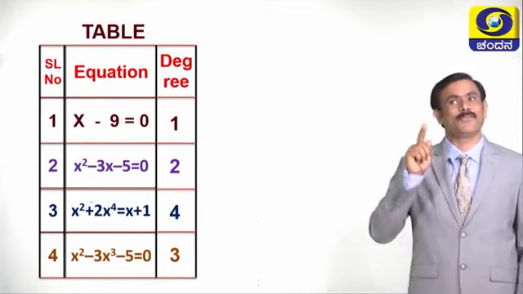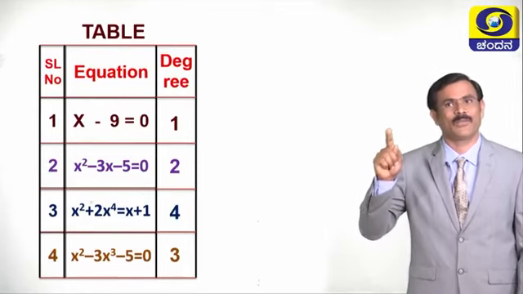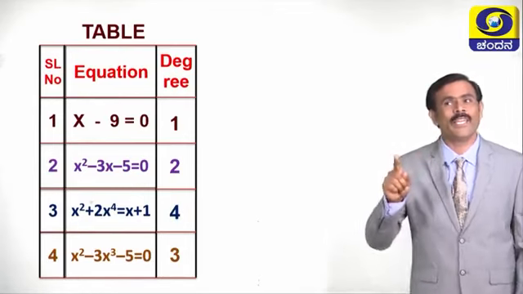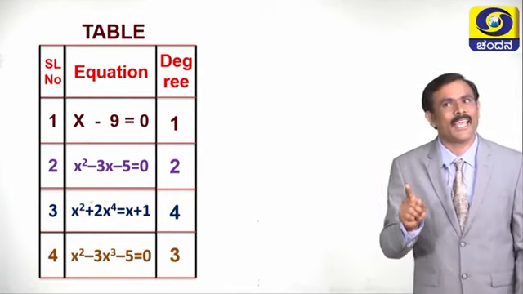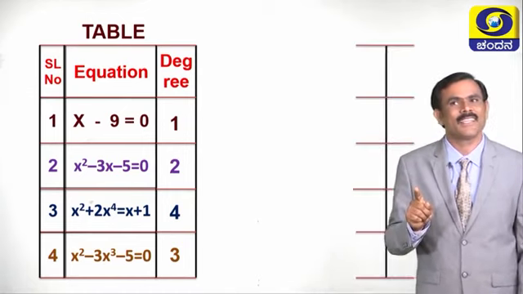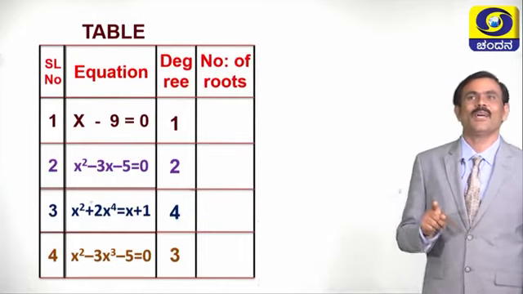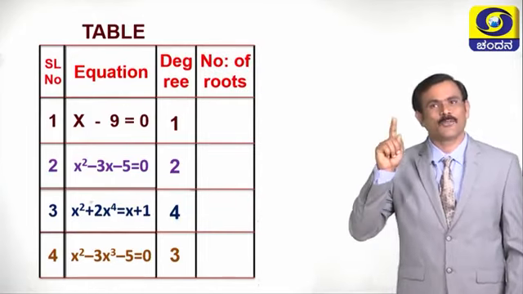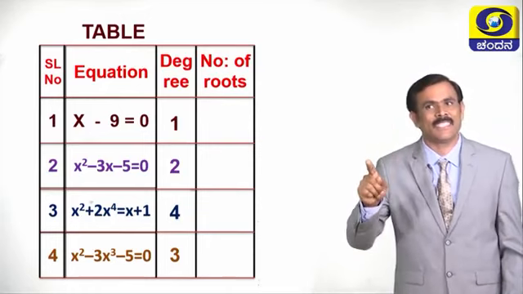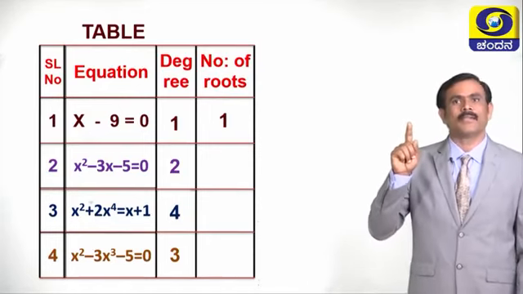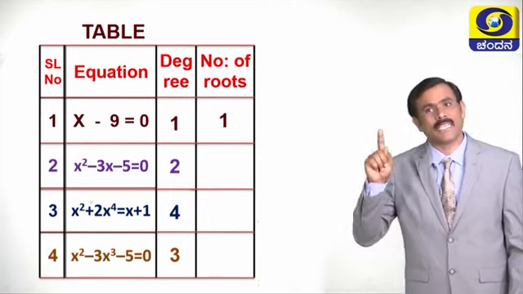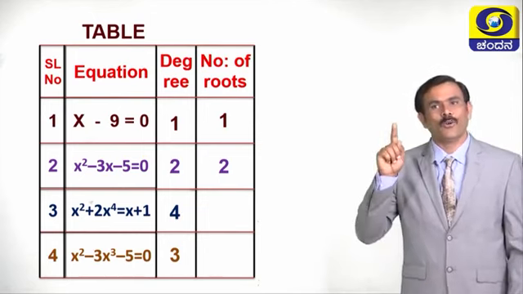Similarly, if the highest degree of equation is 1, how many roots that equation has? Tell me. 1. Then how many roots that first equation has here? 1 root. Then how many roots that second equation has? How many roots?